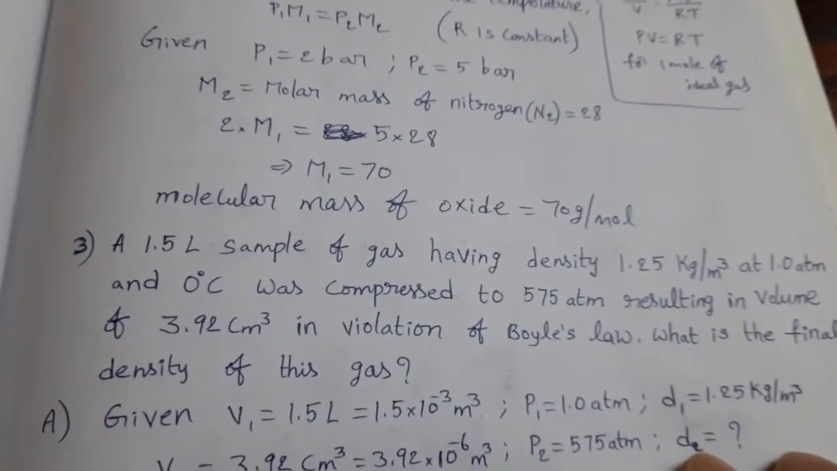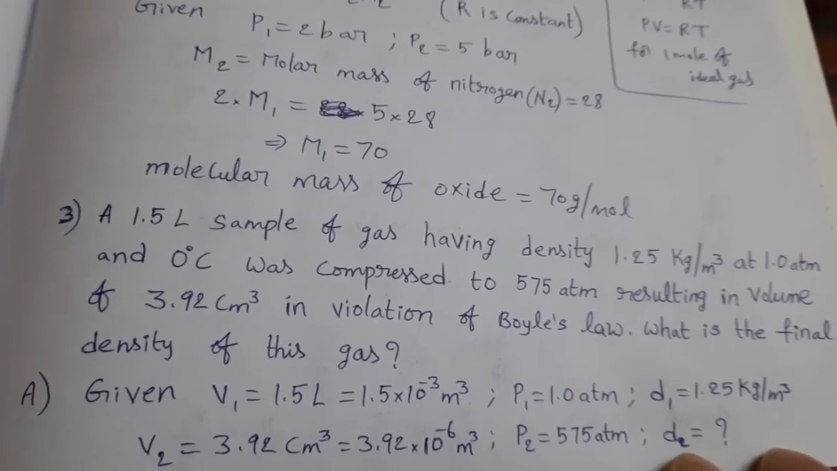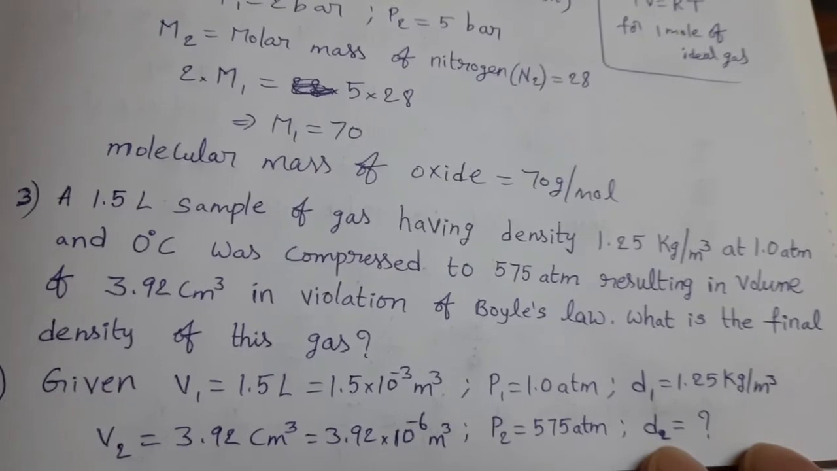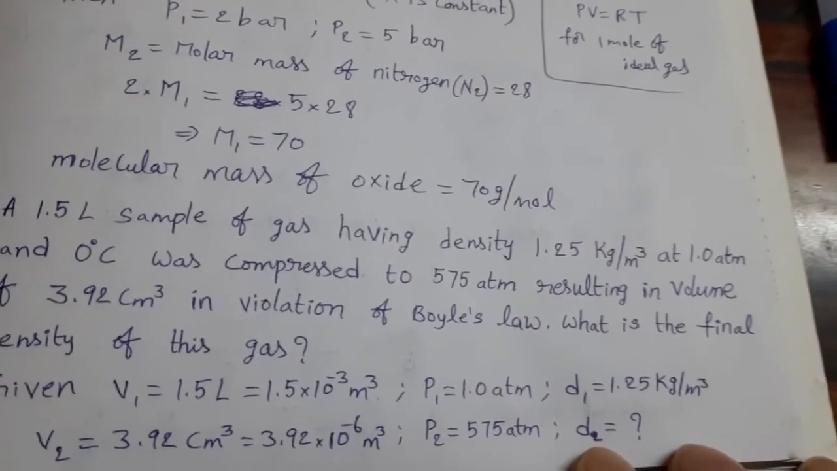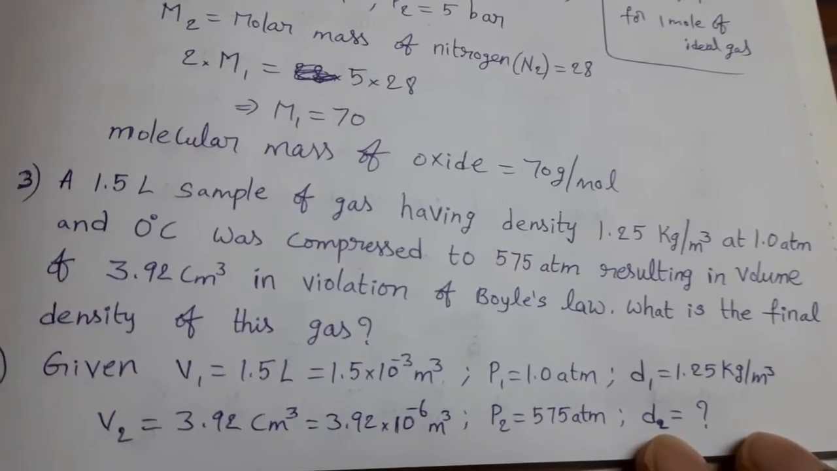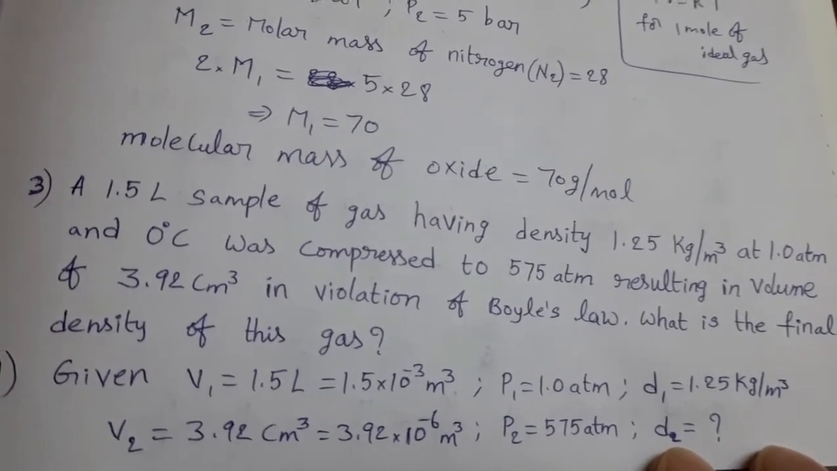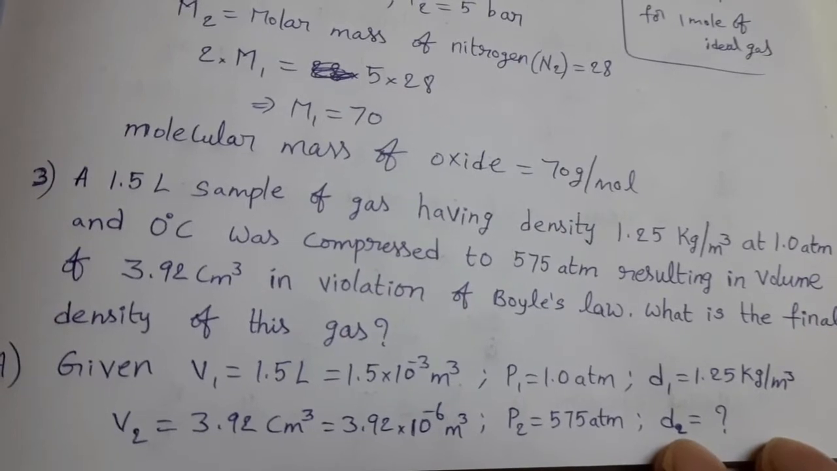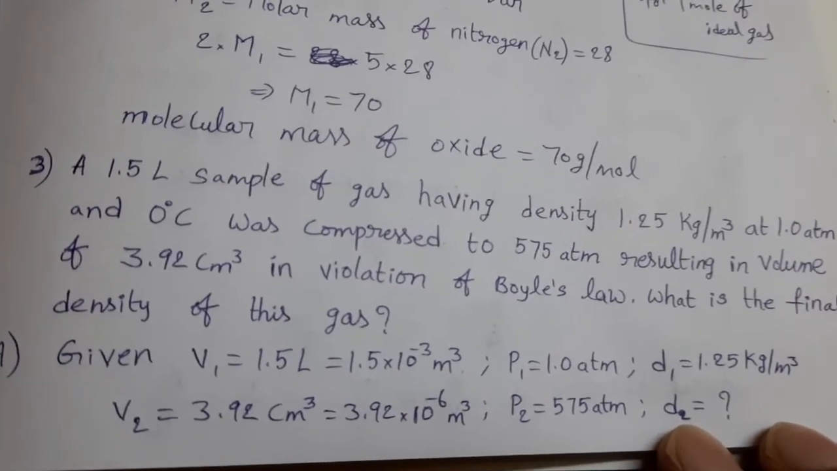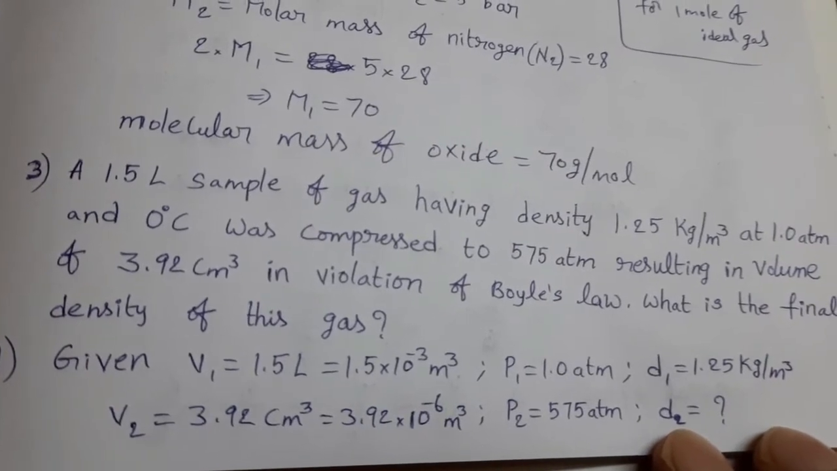See the next one. A 1.5 liter sample of gas having density 1.25 kilogram per meter cube at 1 atmosphere and 0 degree Celsius was compressed to 575 atmosphere, resulting in volume of 3.92 centimeter cube. In violation of Boyle's law, what is the final density of this gas?